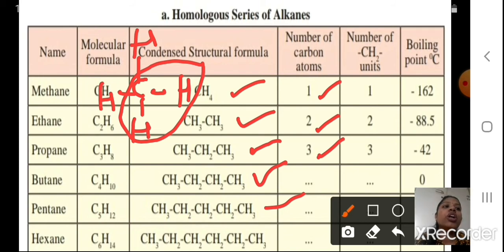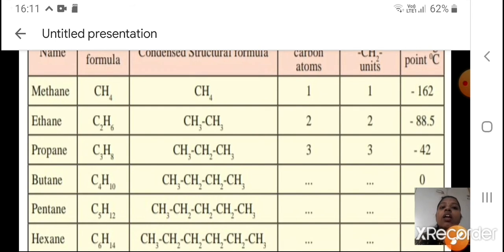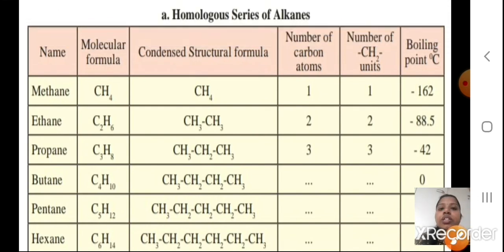And boiling point will also change. See, butane boiling point is 0, it is shown. So there is a difference in the boiling point also.